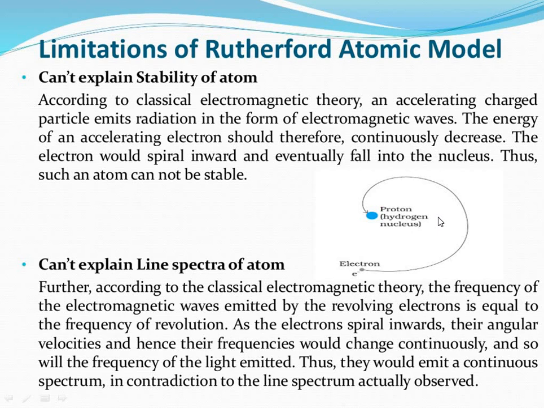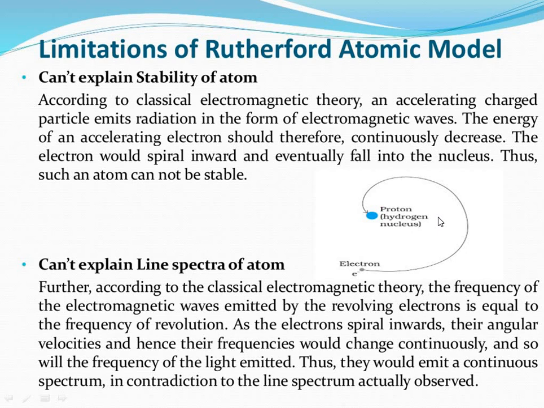So obviously these charged particles should radiate energy and lose it, and as they lose energy, there is no other way for the electrons but to go in a spiral path of decreasing radius. Thus the electrons should fall into the nucleus and the atom collapses. But in practice, the atom is stable. This is the first failure, or you can call it a limitation.